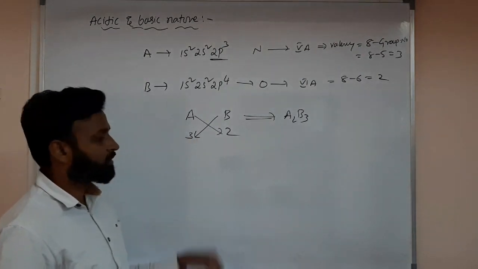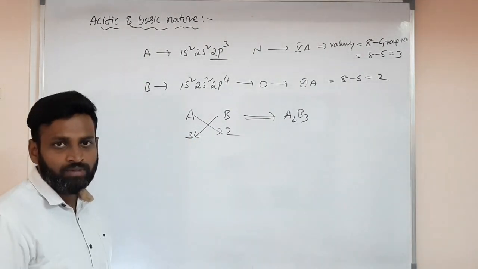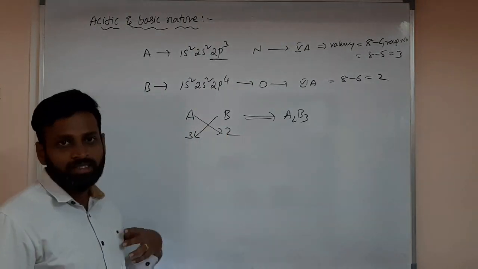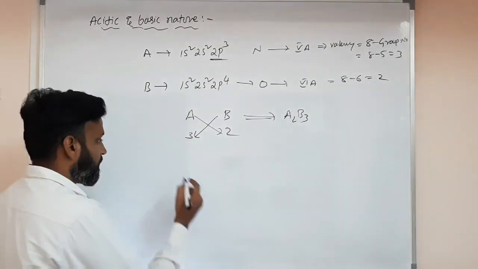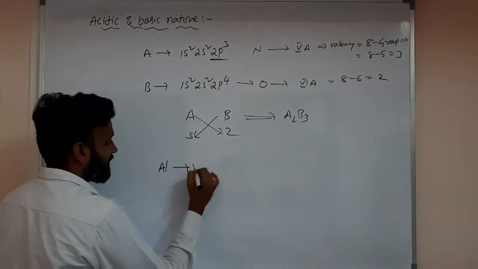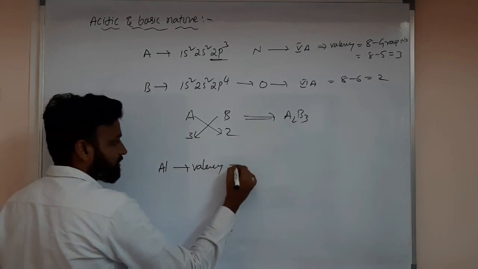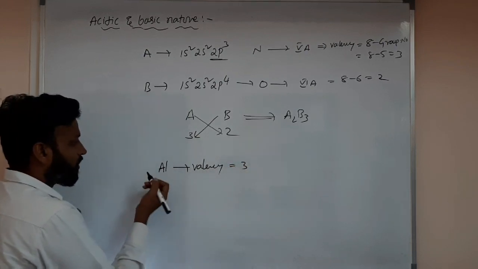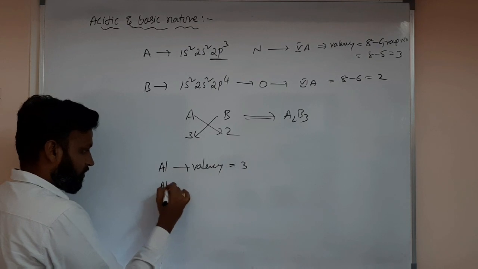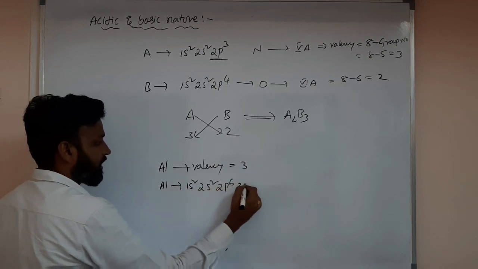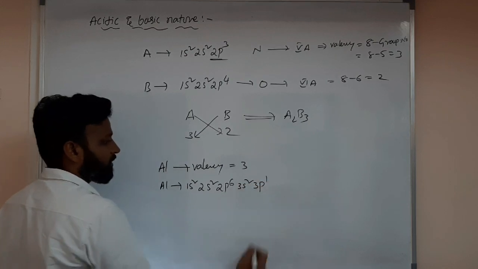So, crisscross. Understanding? So for A2B3 we have to consider the valencies like that. See, aluminium valency is 3, because which group is aluminium? They give the configuration like this: 1s2, 2s2, 2p6 and 3s2, 3p1.